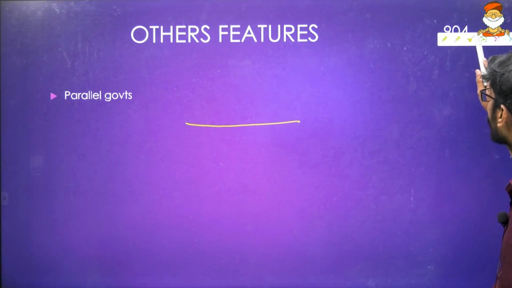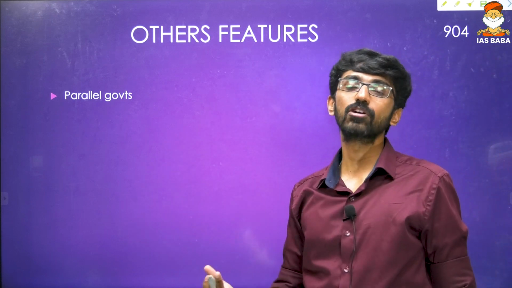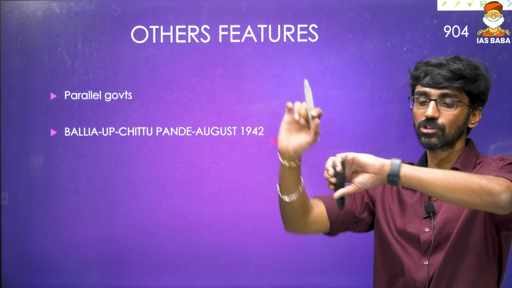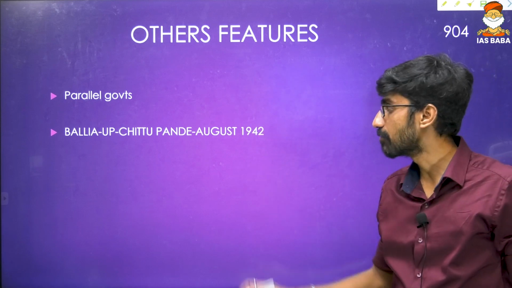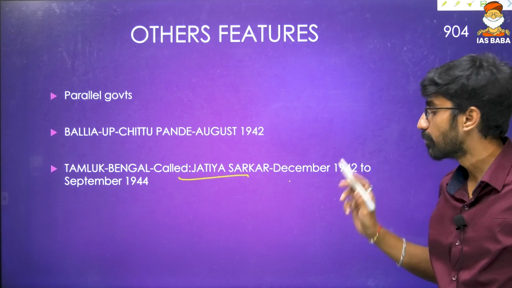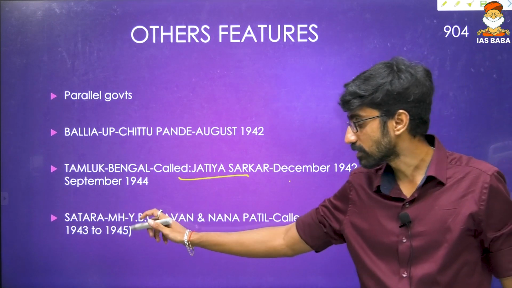Another feature of the Quit India movement is parallel governments. People started establishing their own parallel governments at the local level. In Ballia, Uttar Pradesh, Chittu Pandey established one government in August 1942. Then in Tamluk in Bengal, called the Jatiya Sarkar, this government existed from December 1942 to 1944. Then in Maharashtra, Satara, Y.B.